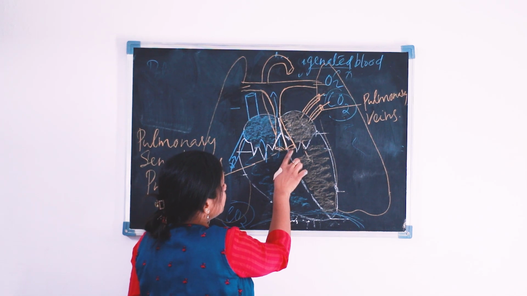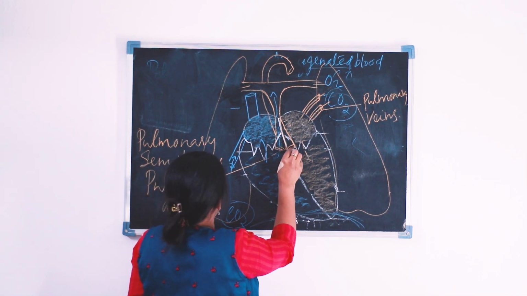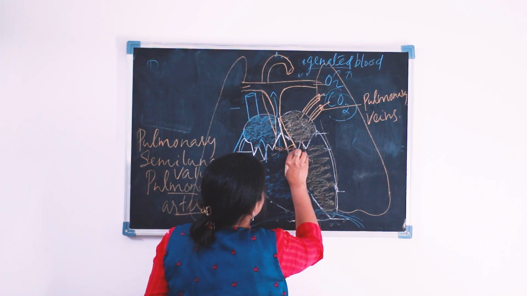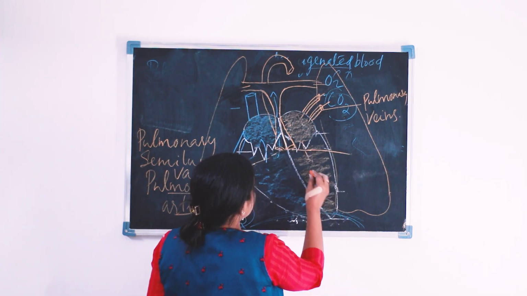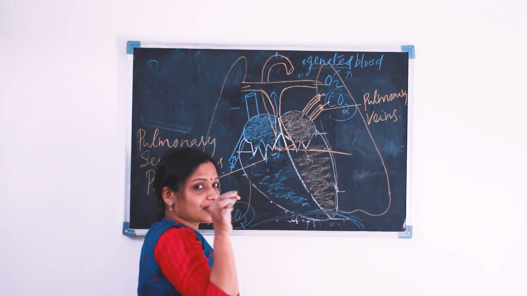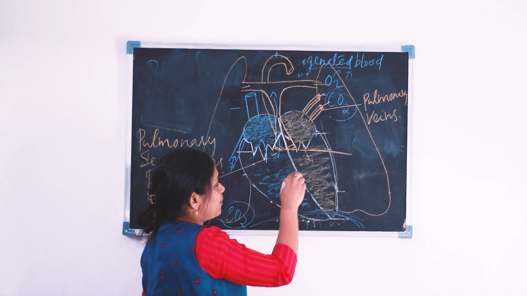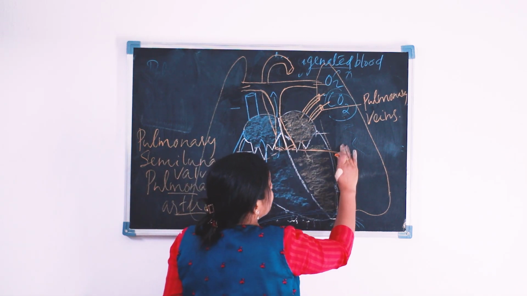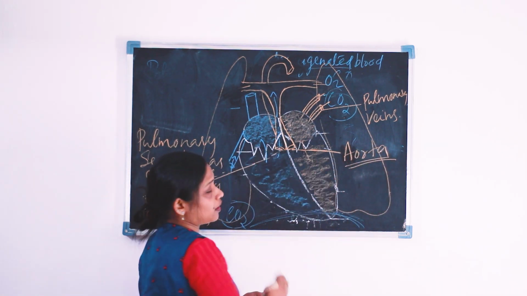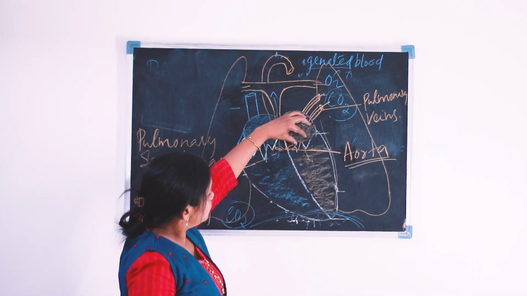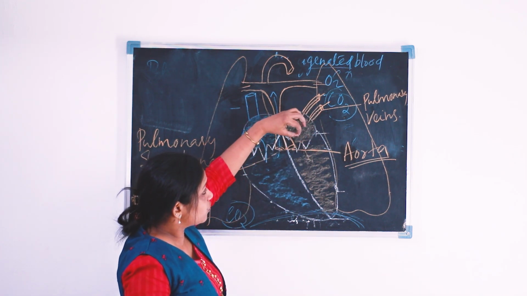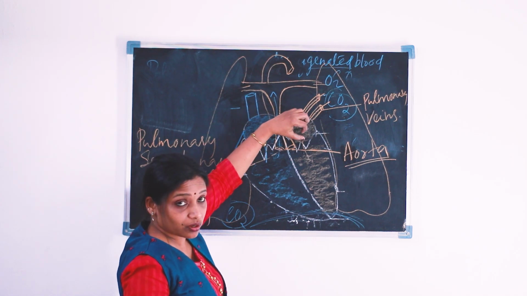From the left ventricle there arises another blood vessel. I am drawing a thick line here because this color is not that clear. So this artery is our aorta.